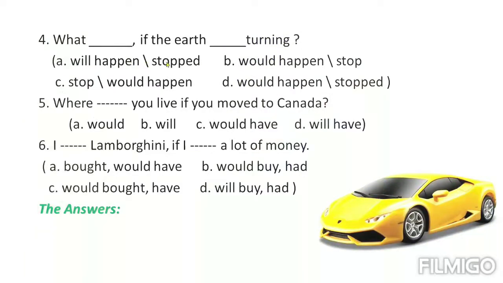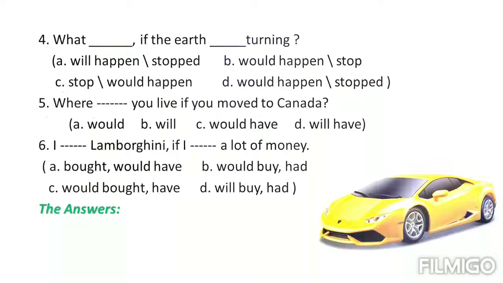That is will plus base form happen, that is the ed form. That is would, but this is present. That is present, and this is the past form of the modal verb, and this is the past form of the verb.